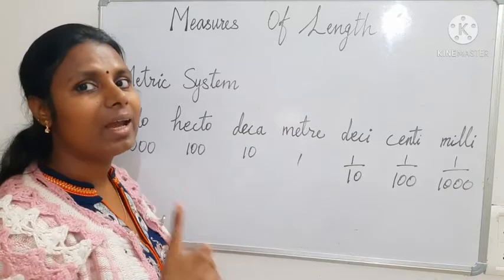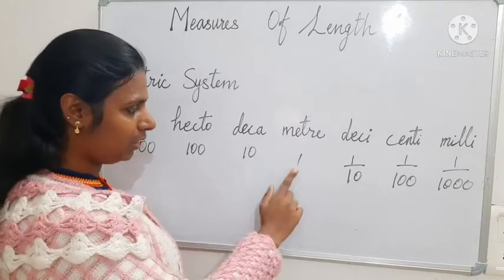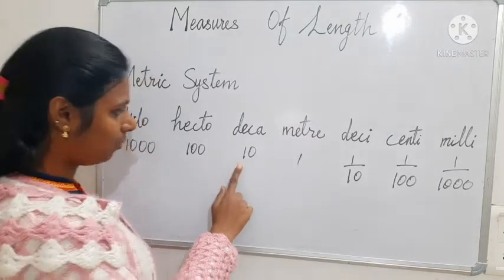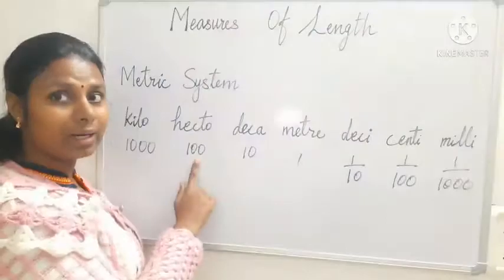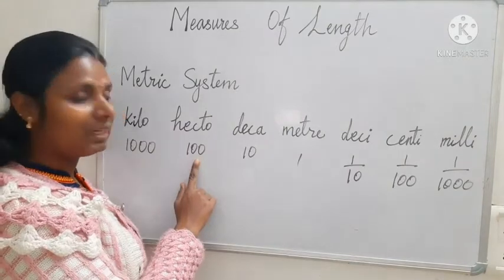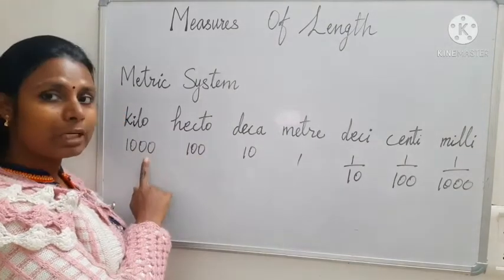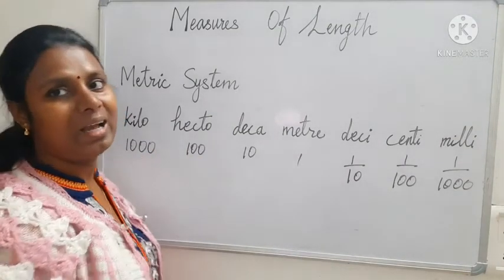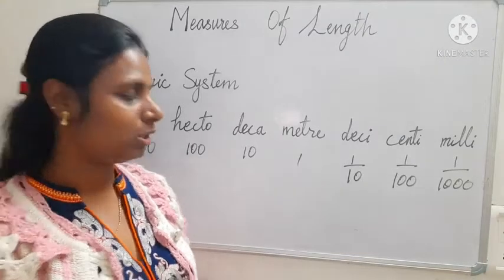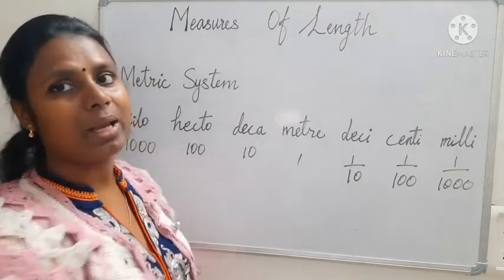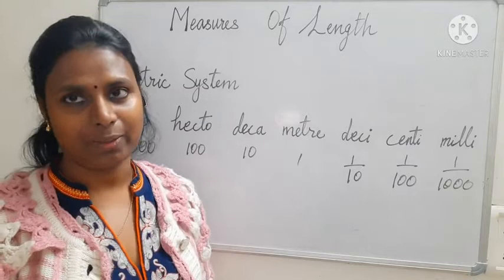From here you see 10 difference, 10 multiplied by 10, 100. Here again 100 multiplied by 10, 1000. So 10 is multiplied here.